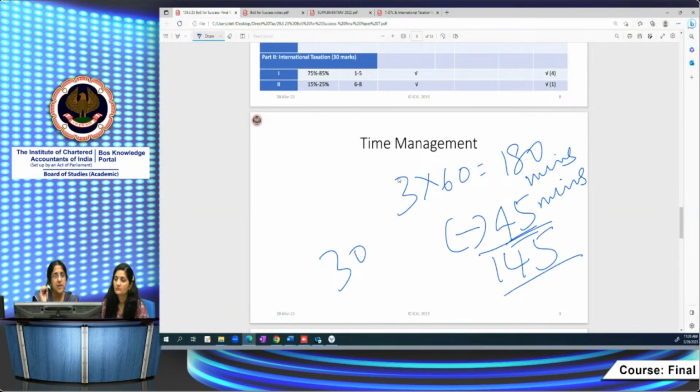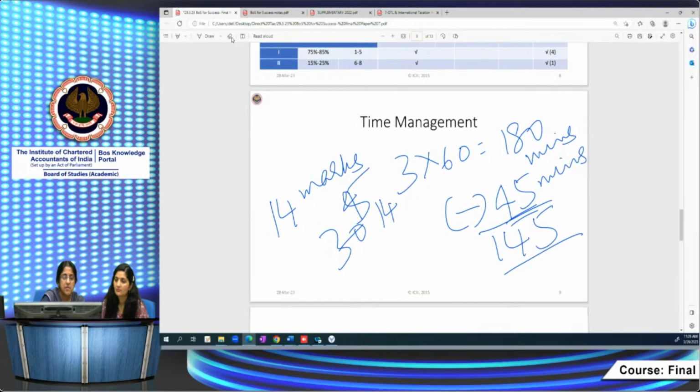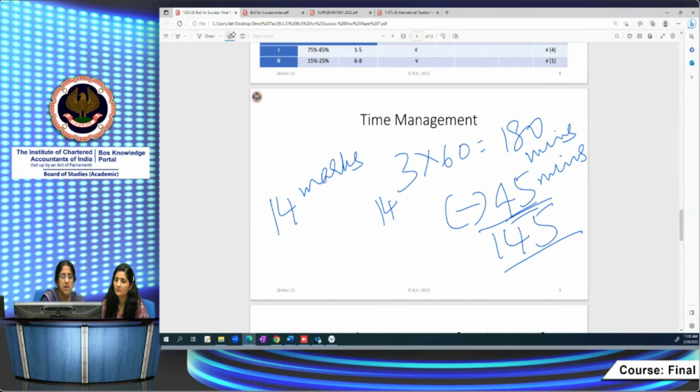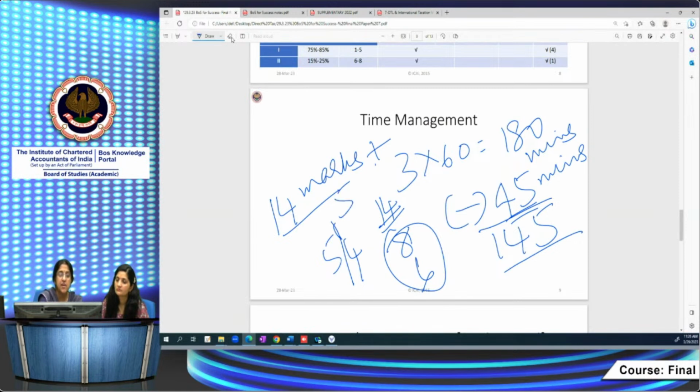So how much do I have remaining? In that time, I have to attempt a compulsory question for 14 marks. And then out of the remaining 5 questions, I have to choose 4 questions. Each question for 14 marks has 8 marks for direct tax laws and 6 for international taxation. So totally 1 compulsory plus 4 optional 14-mark questions. These 5 descriptive questions require adequate time.